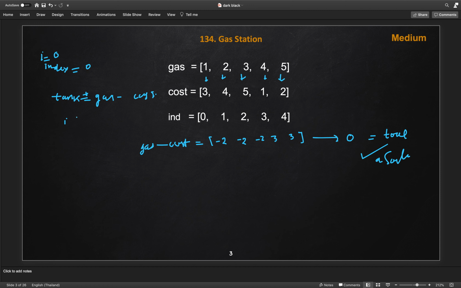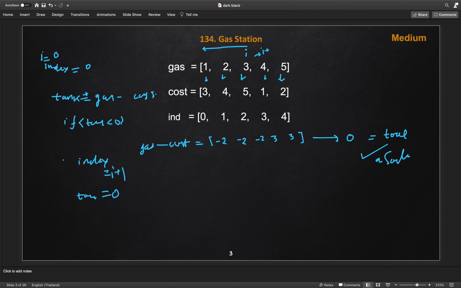We will check whenever our tank becomes negative at some index I, which implies that for all the indexes we started before I, we can't get the result, so we have to start from I plus 1. So we will update our index to I plus 1, and also reset the tank to 0 again.